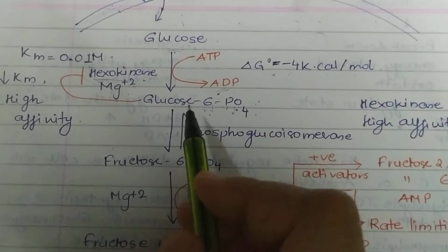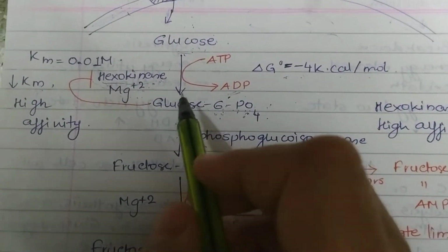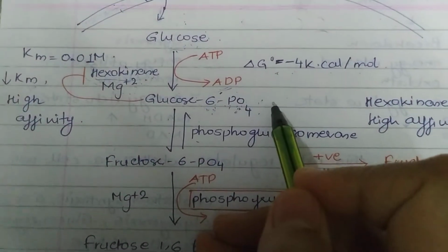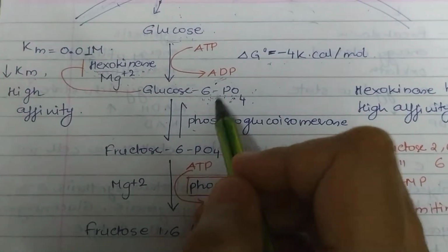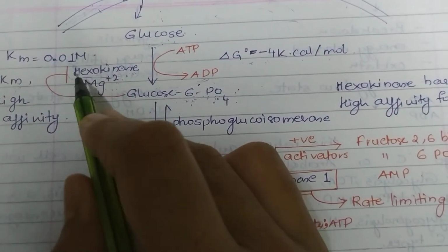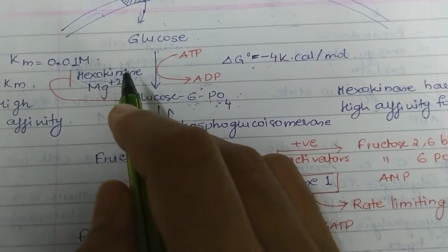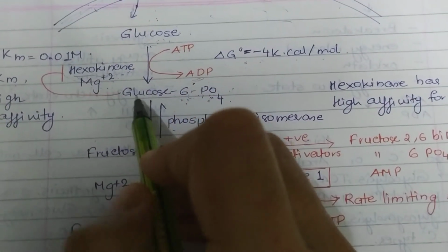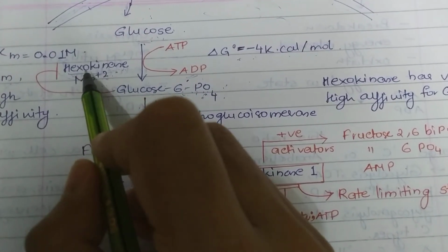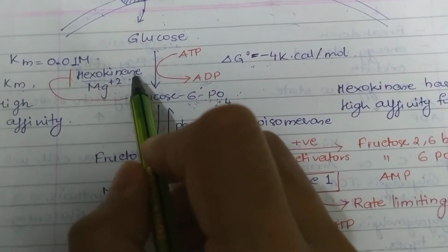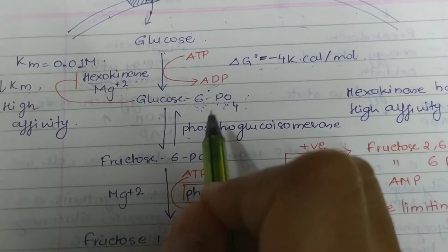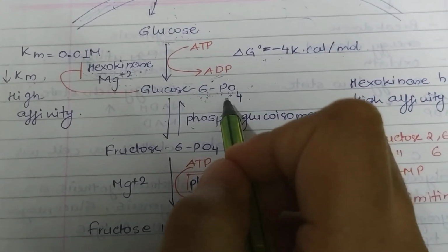Another thing is, whenever the concentration of this glucose 6 phosphate becomes very high inside the cell, then this particular molecule can inhibit the activity of hexokinase enzyme. Fine. So if glucose 6 phosphate inhibits the activity of hexokinase, then definitely hexokinase will not be able to convert glucose to glucose 6 phosphate.